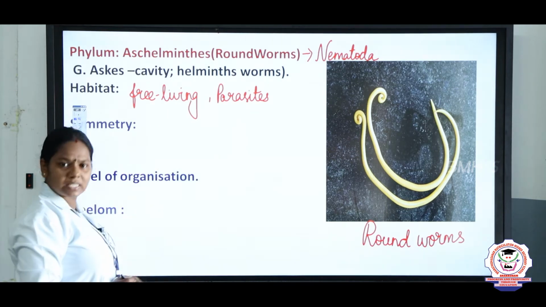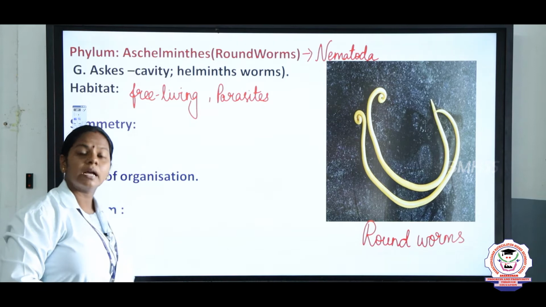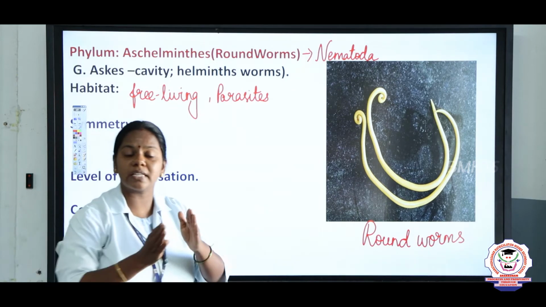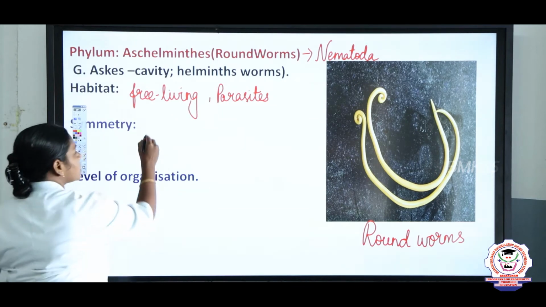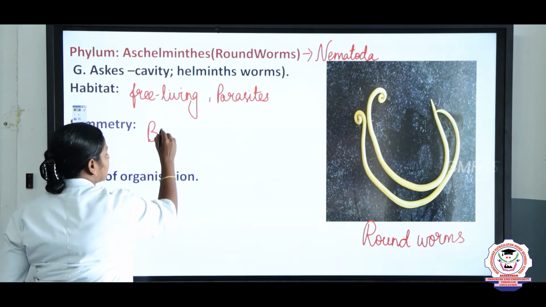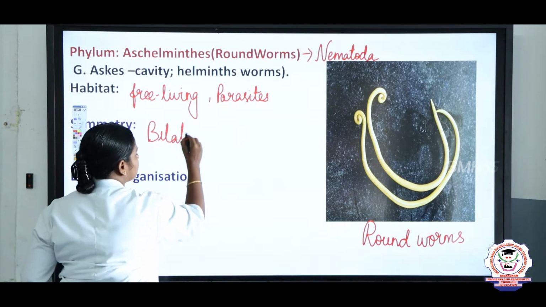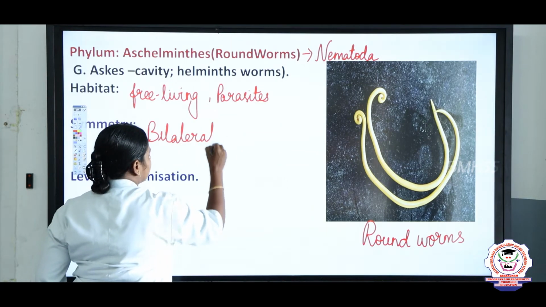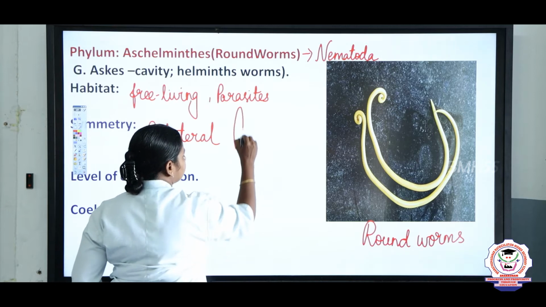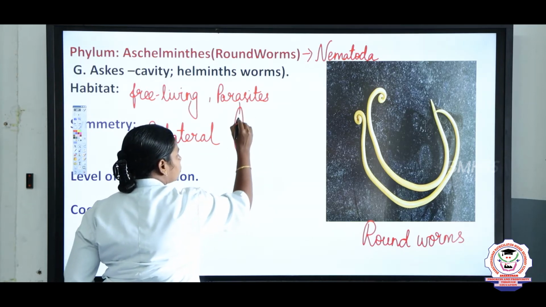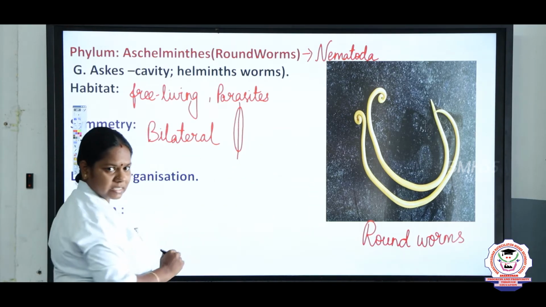And next, the symmetry. What is symmetry, children? Any plane that divides the organism into two equal parts, we call it symmetry. So based on symmetry, phylum Aschelminthes exhibit bilateral symmetry. Bilateral means what? If this is an organism, it can be cut into two equal parts like this, right?